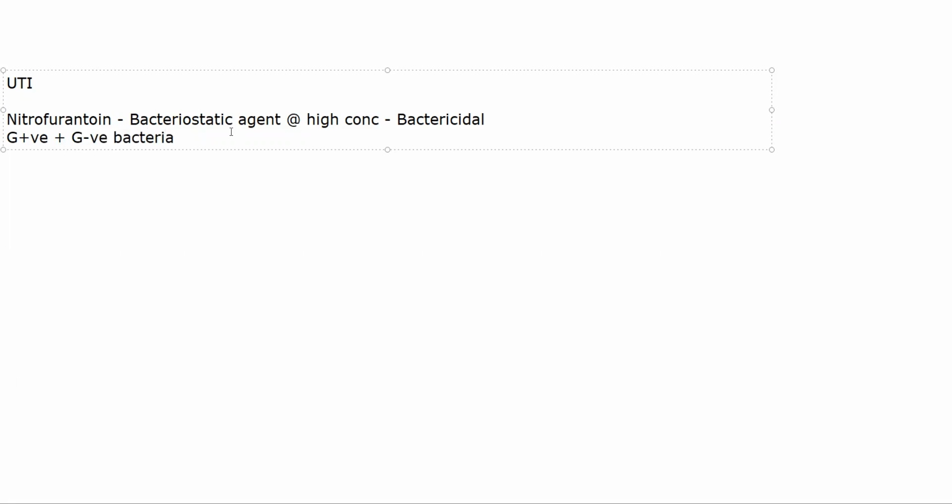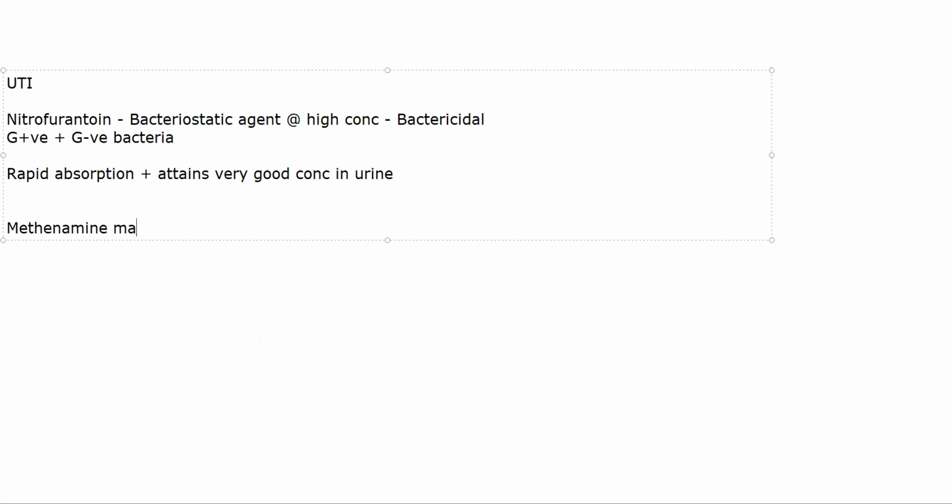Okay, absorption is very rapid, and it attains very good concentration in urine. Attains very good concentration in urine. Hence it is used in UTI. Okay. Then we have another drug called methenamine mandelate. Now, methenamine mandelate is a salt. Okay, the drug itself is a salt of methenamine and mandelic acid.